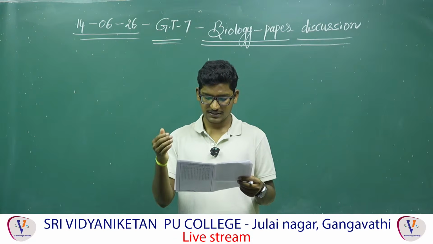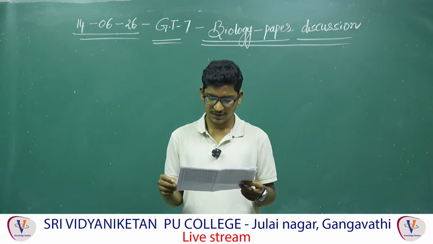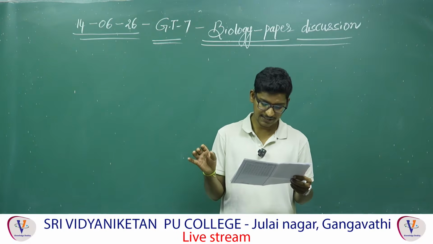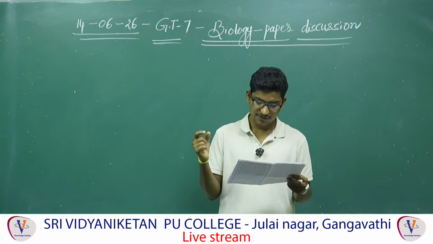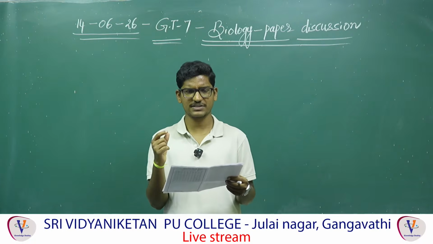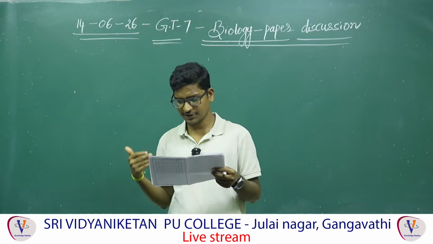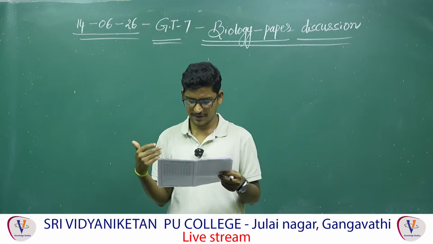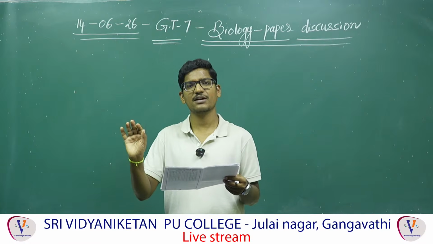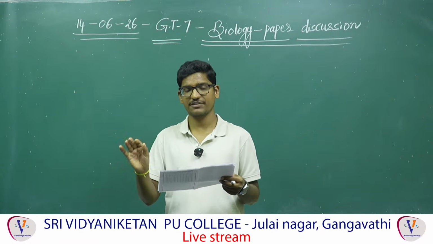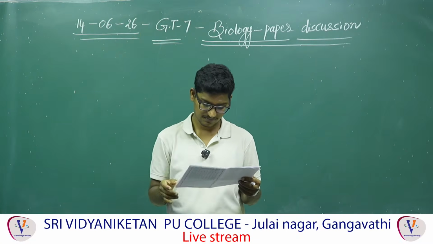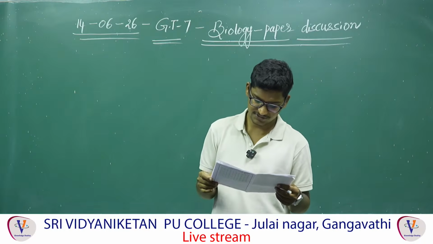Next, 103. Sequential order they are asking. First, it is related to the C4 pathway. First, what is happening here among these? Fixation of CO2 by PEP carboxylase and there is a formation of oxaloacetic acid. Then that will be transported into bundle sheath cells. Next, after the decarboxylation there, phosphoenol pyruvic acid is formed, that will be transported back, then it will become PEP. So the correct answer is the first one.